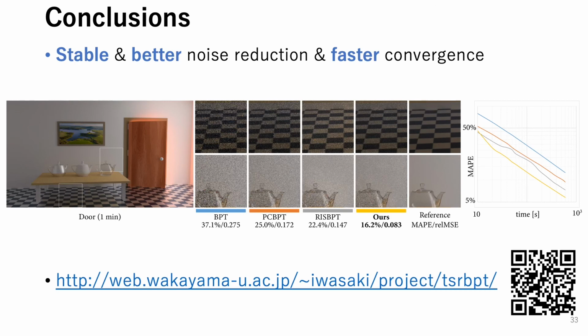Let me conclude my presentation. We have proposed a two-stage resampling for bidirectional path tracing. Compared to the previous BPT methods with multiple light subpaths, our method can handle 2 orders of magnitude larger number of light subpaths. Thanks to the use of a large number of light subpaths, our method is stable and has better noise reduction.